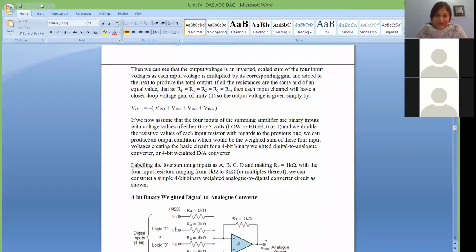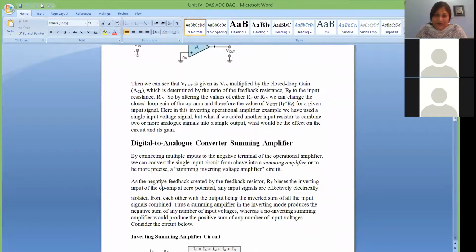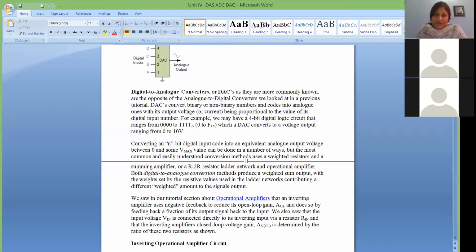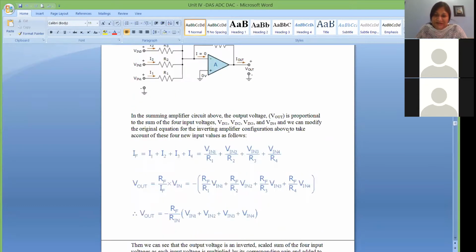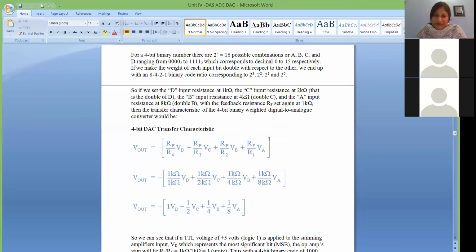So as the name suggests, it is converting the digital data into an analog signal. How it is doing that, what is the principle, we'll see. But before that, let's see some basics of these data converters.